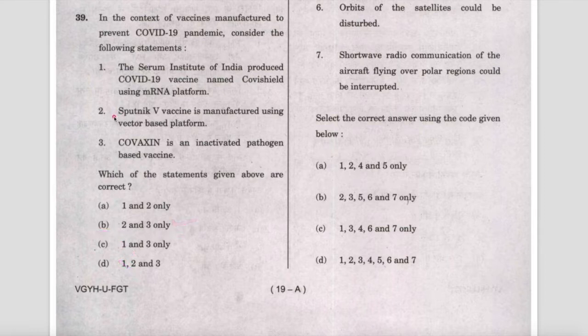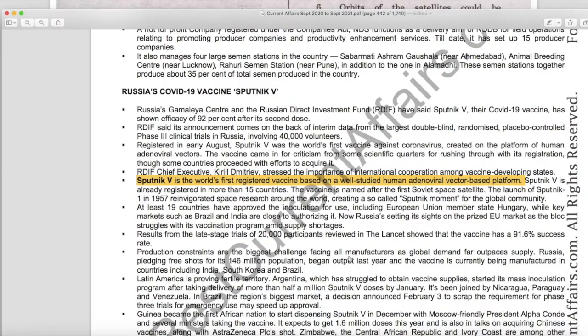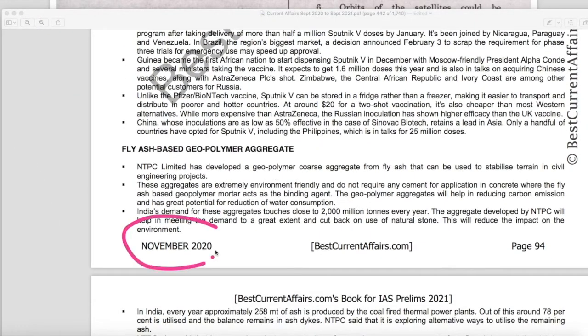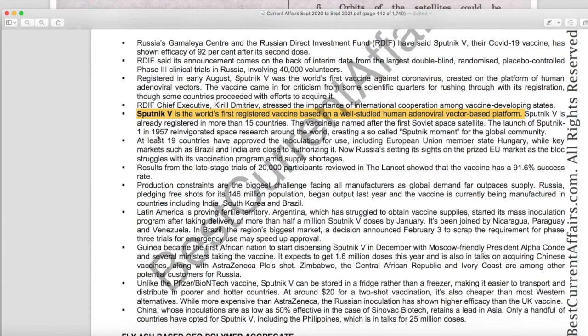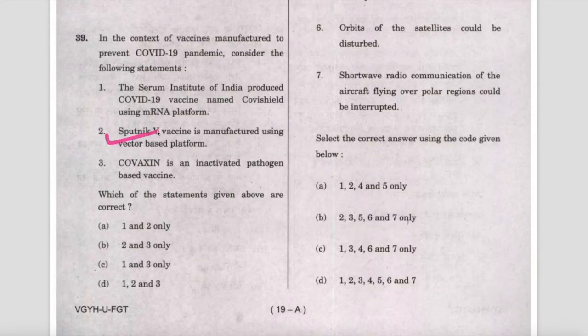Now take the other statement also, that Sputnik 5 vaccine is manufactured using the vector based platform. This statement is correct. This is our November 2020 current affairs book, page number 94. Here there was a news item on Russia's COVID-19 vaccine Sputnik 5. Here it is mentioned that Sputnik 5 is the world's first registered vaccine based on a well structured human adenoviral vector based platform. Therefore this statement is correct, 2 is correct.